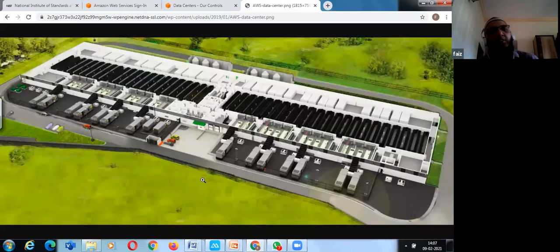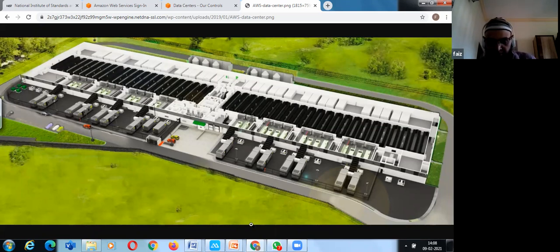This is one of the AWS data centers in the US. There are this type of data centers, lots of them across the world. So you can see the rack storage it is giving. They also make use of renewable power energy, by windmill and other sources, as well as cooling and other parts.